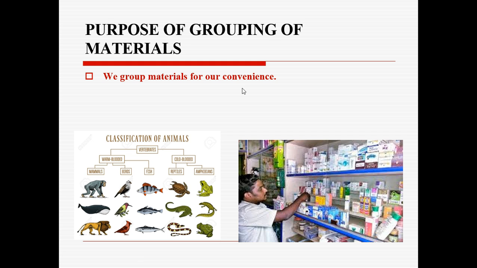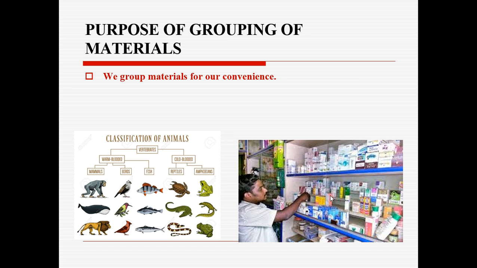So why do we group the materials? If I keep in a medical shop the general stores like groceries and medicine, and I mix them all, can you get them easily and sell them to a customer?